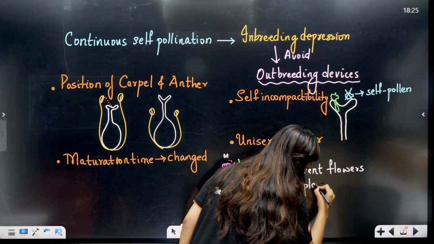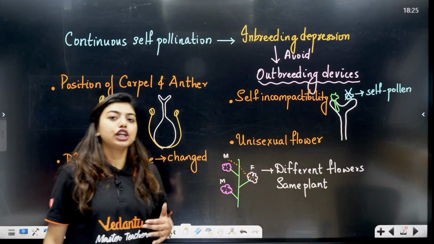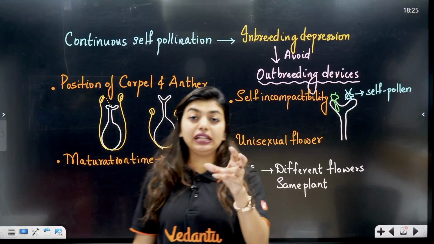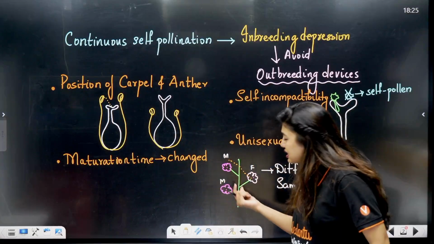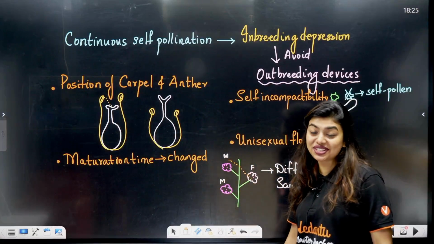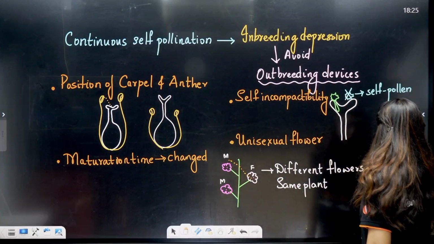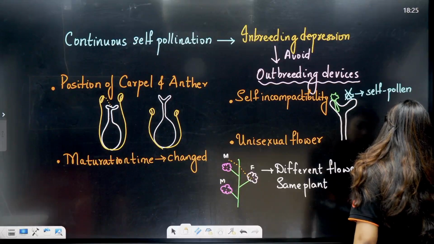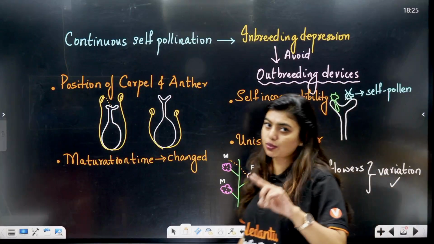So geitonogamy can be possible, but again, geitonogamy also does not completely avoid the inbreeding depression, because it is just the same plant, just different flowers. So again, variation will not be equal to xenogamy, or it will not be that great as a cross pollination.